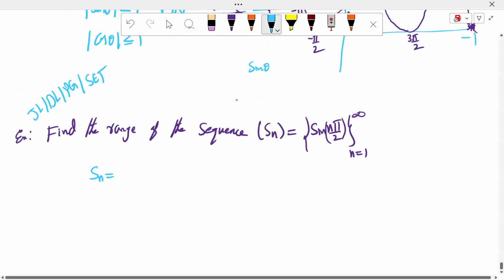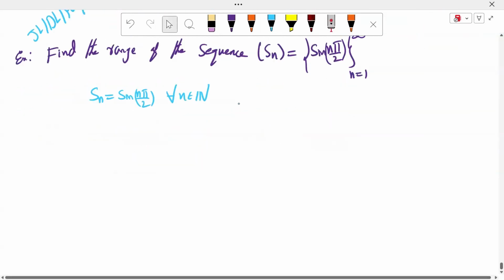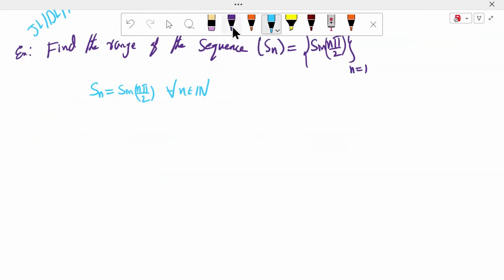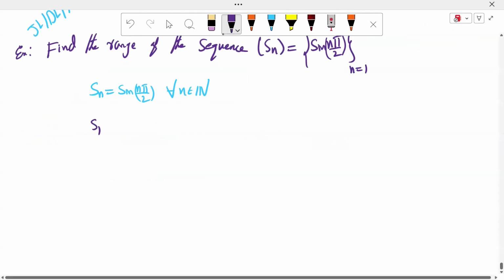Sn is equal to sin n 5 by 2, for all n belongs to natural numbers. For example, put n is equal to 1. What is S1? S1 is equal to sin 5 by 2. This value is 1, sir. N is equal to 2, it is nothing but sin 5. Sin 5 value is 0.